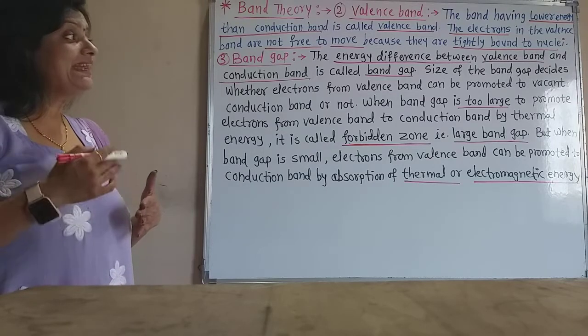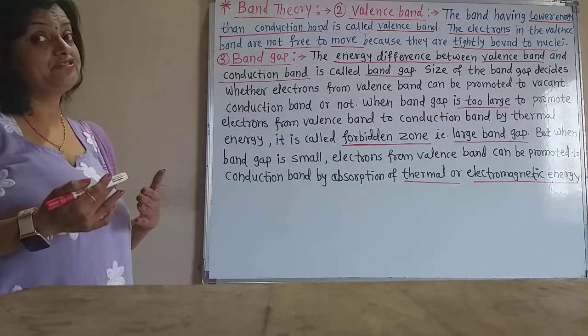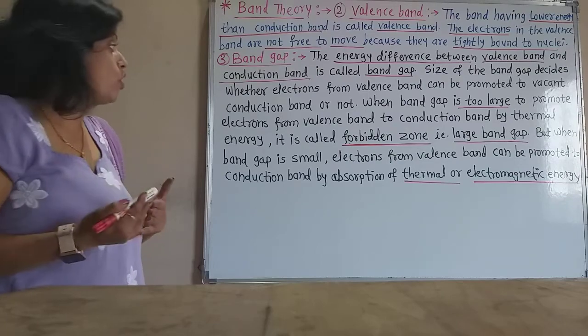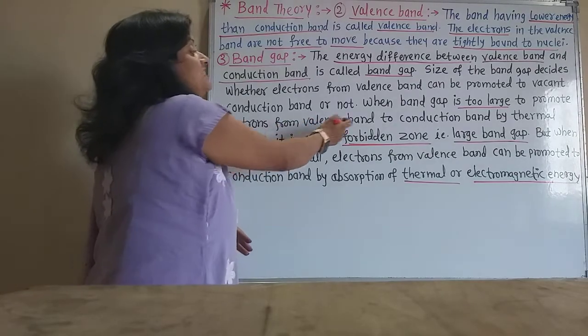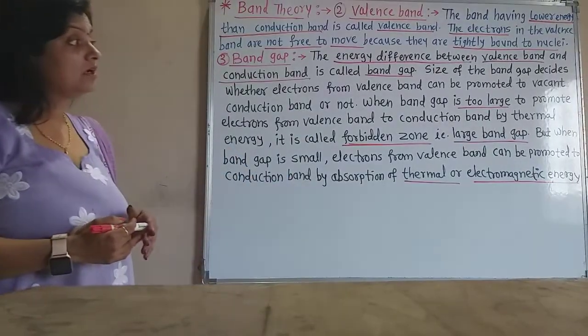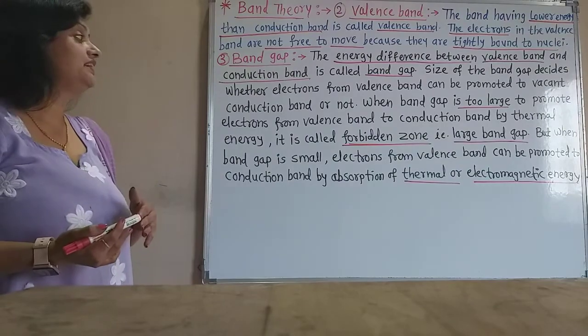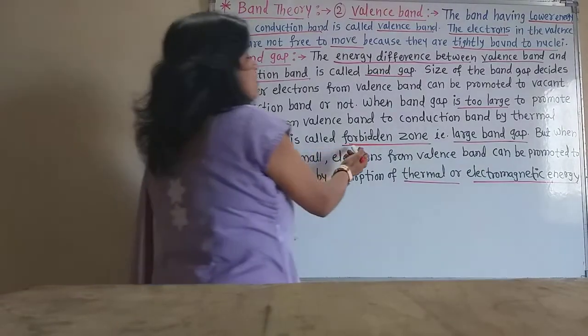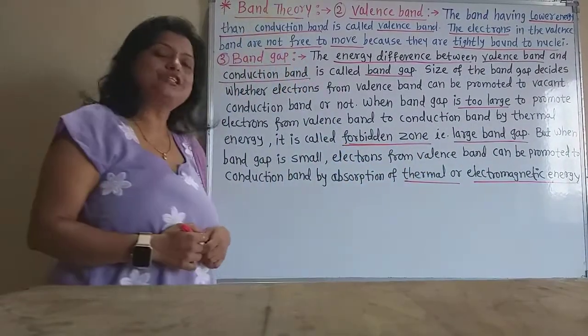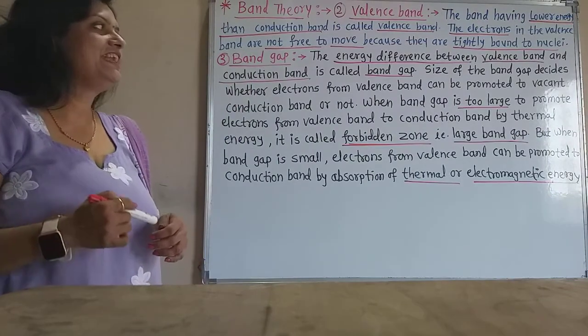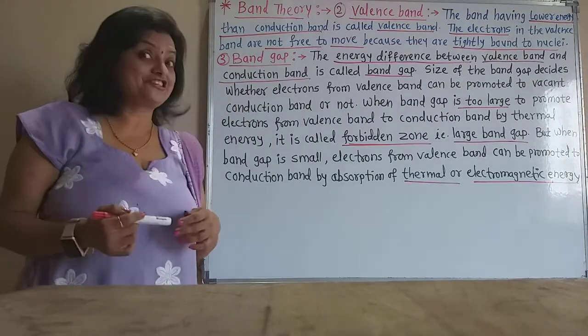When the band gap is very large, too large to promote electrons from the valence band to the conduction band by thermal energy, then it is called the forbidden zone. What is the forbidden zone? Forbidden zone means a large band gap.